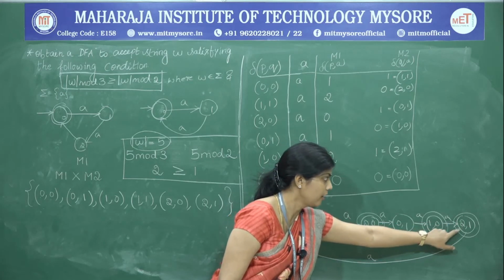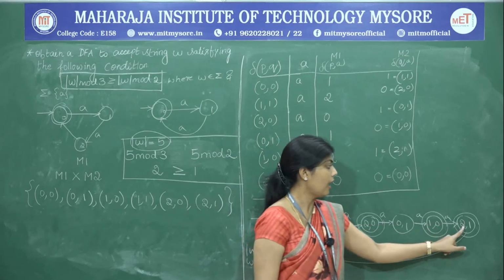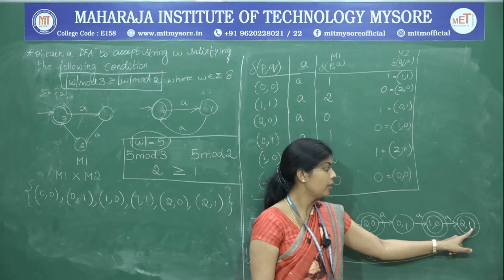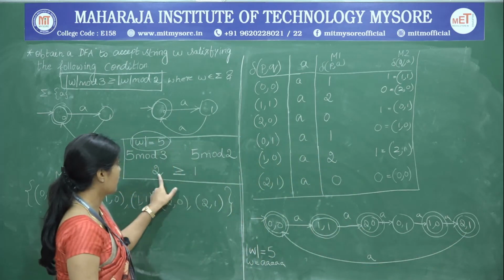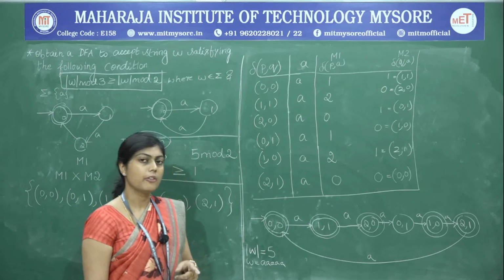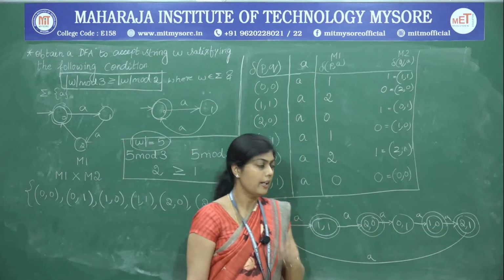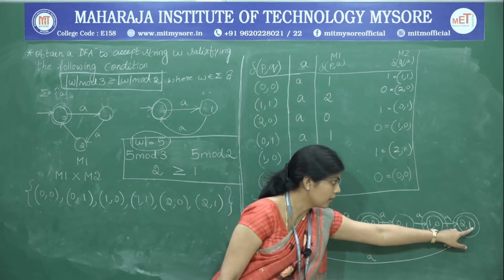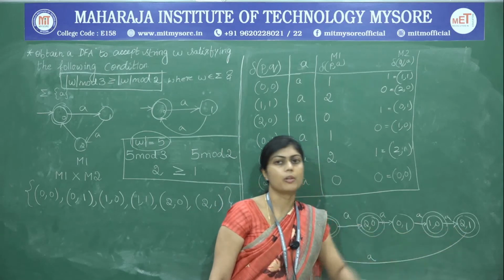Also note here that the remainder when divided by 3 is 2 and the remainder when you divide the same number by 2 is 1. That is nothing but the same remainders that we have got here. So, every length that when divided by 3 gives remainder 2, and every length when divided by 2 which gives the result as 1, all those strings are accepted at 2 comma 1.